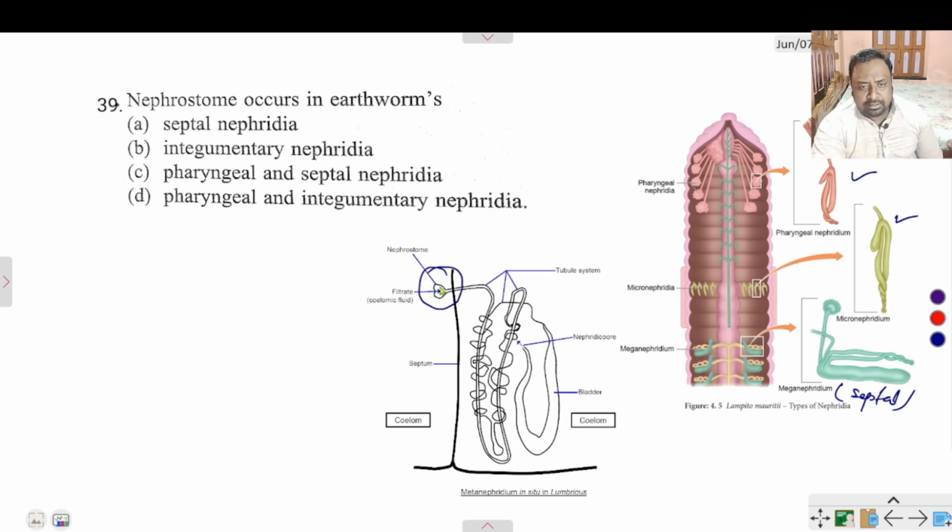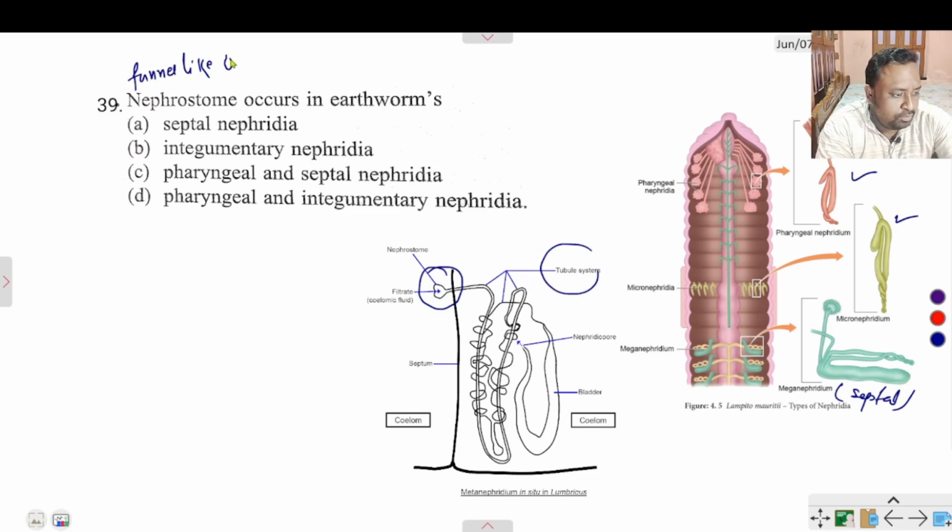This is nephrostome. This is a tube-like structure, tubule system. Nephrostome is a tubule system that connects into the coelom. It is a funnel-like component of metanephridium, and oriented towards coelom.